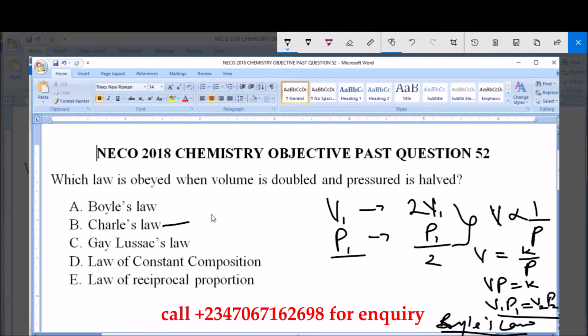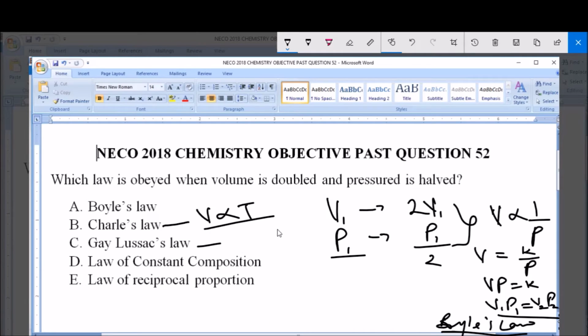Charles' law simply states that volume is directly proportional to temperature, provided that pressure remains constant. And Gay-Lussac's law is a law of combining volumes, which states that when gases react, they do so in volumes which are of simple ratio to one another, and to the volume of the products if gaseous, provided that the temperature and pressure remain constant.